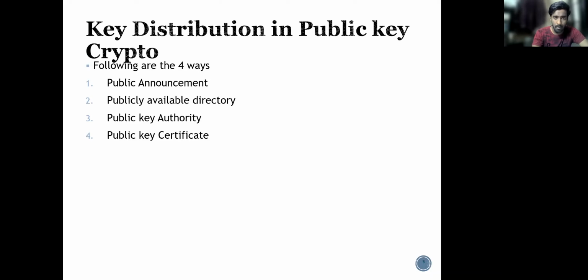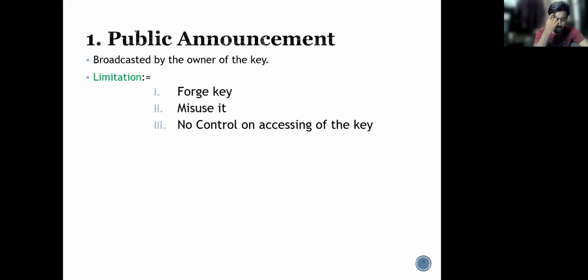The first is public announcement. In public announcement, every user has to announce its key to all the users in the network. For example, user A sends its public key to all the remaining users in the network. It is mostly like a broadcast message. If user A sends a broadcast message to all the users, any user can take it publicly.